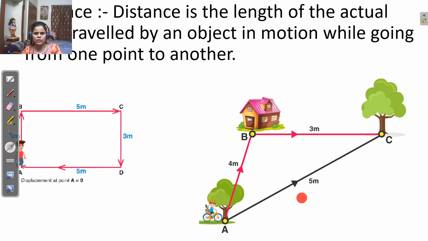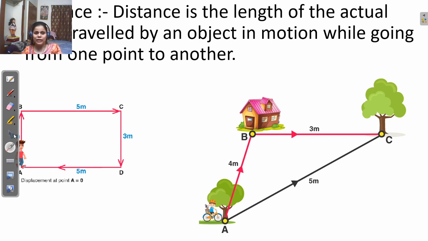Which path is the lowest path? This AC path is the shortest path. Understand? And this AB plus BC path is the longest path. So distance is the longest path covered by the object in motion while going from one point to another point. Understand?